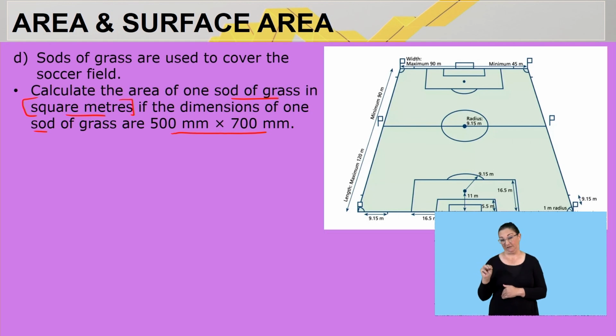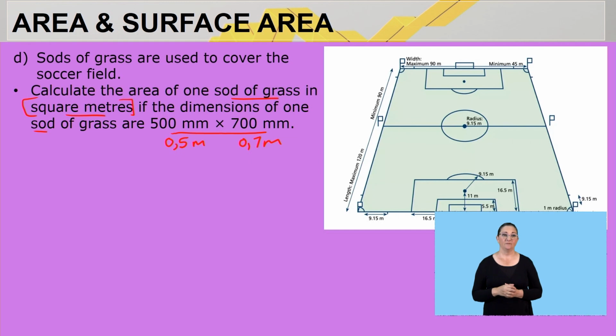That gives us half a meter. We agree? Then 700 divided by 1,000 as well gives us 0,7 meters.